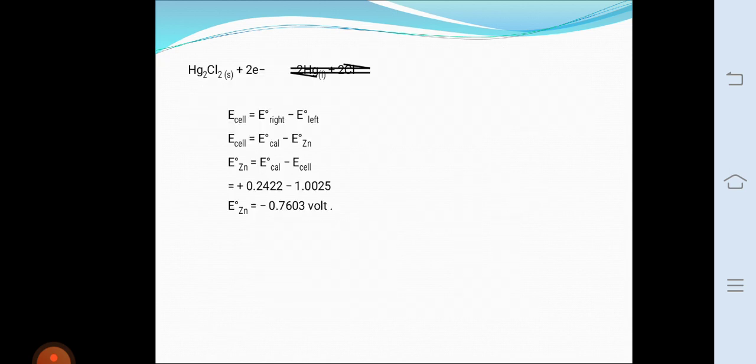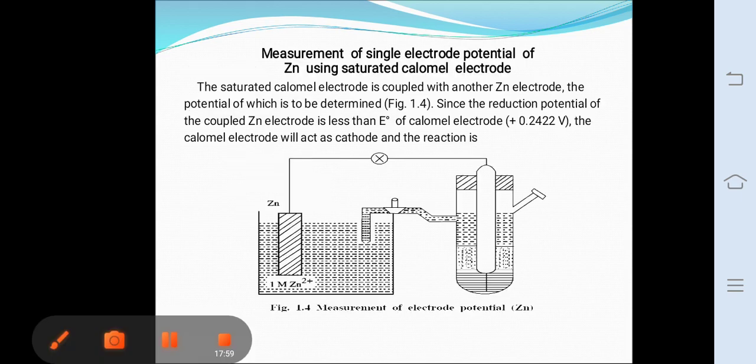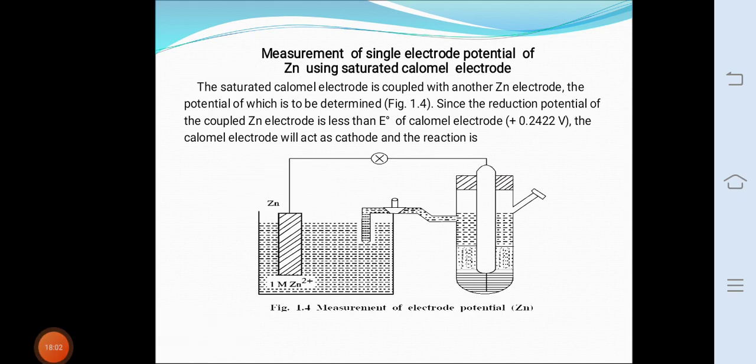Then, measurement of the single electrode potential of zinc using the saturated calomel electrode. The saturated calomel electrode is coupled with another electrode, the zinc electrode, the potential of which is to be determined.